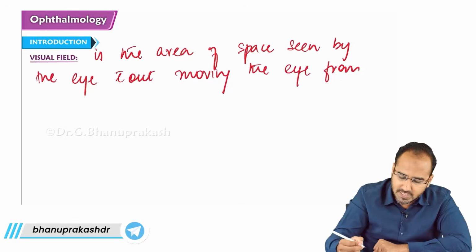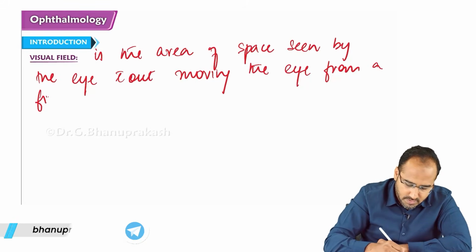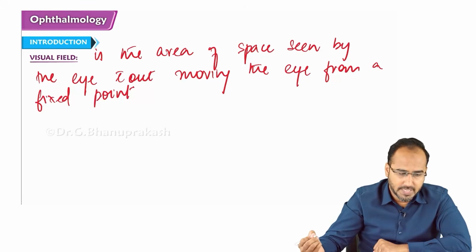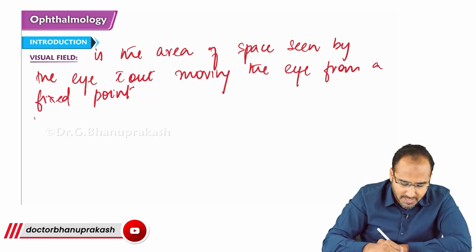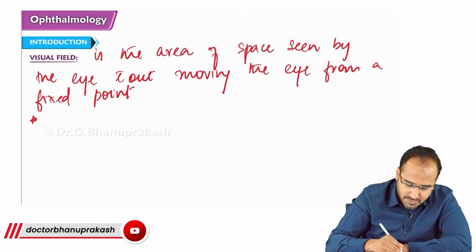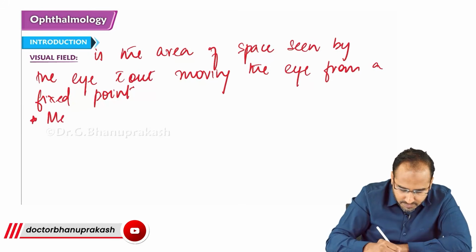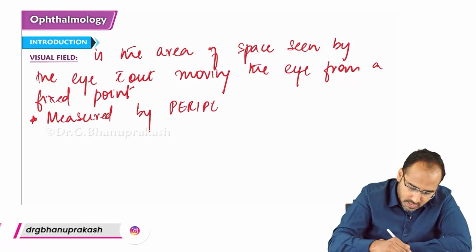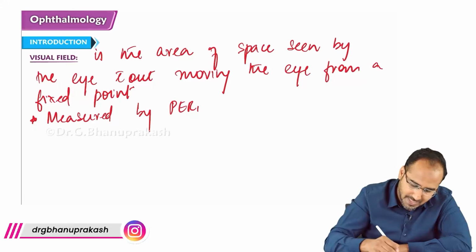How is it measured, guys? It is measured by perimetry. Not petri, it is perimetry.